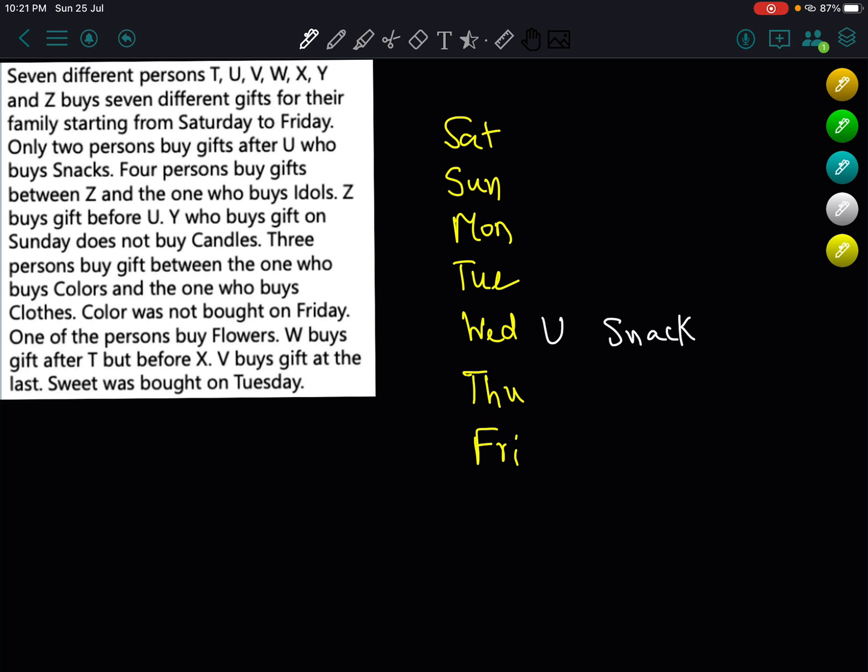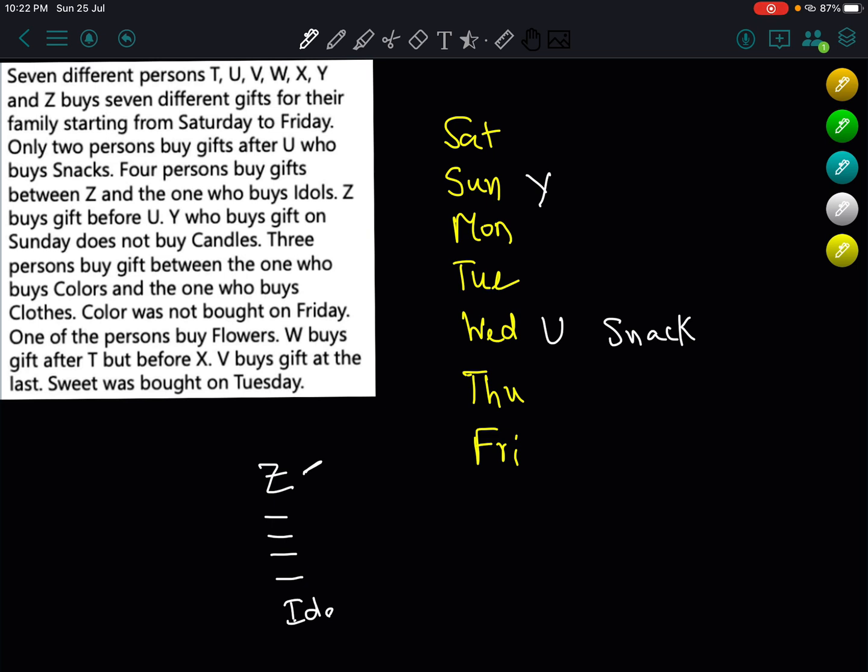It is enough. 4 persons buy gifts between Z and the one who buys idols. Another thing written here is that Z buys a gift before the idol buyer. Okay, so Z will be in the topmost position and idol will be at the bottom. Now another thing written is that Y buys a gift on Sunday. So Y is on Sunday. It is direct information given.